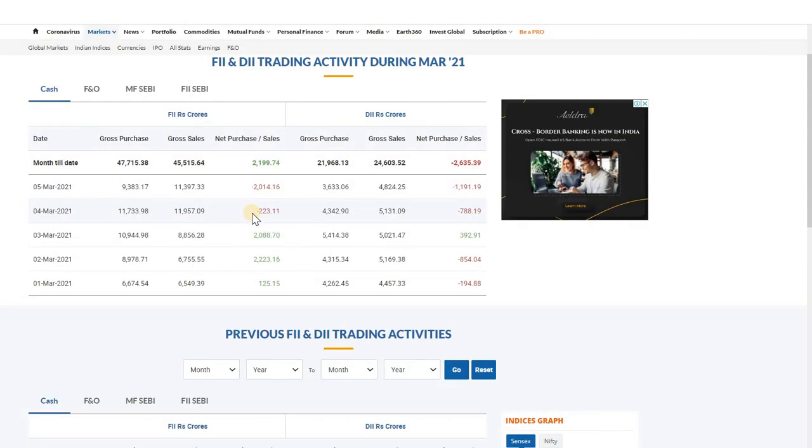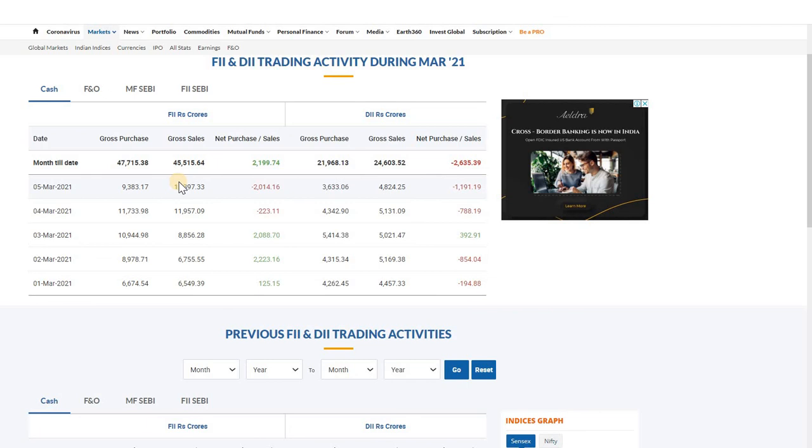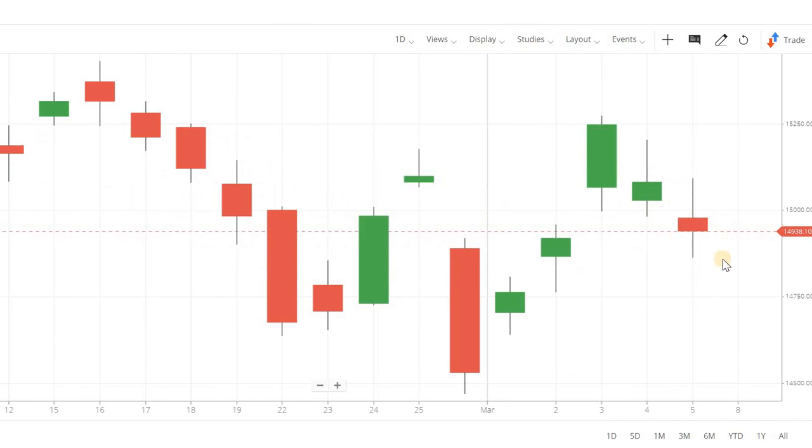Whenever you see FIIs and DIIs are selling but retail investors are buying, you have to understand the market is going to fall hugely within the next 1 or 2 days. The same thing happened here on March 5th. On March 5th, there is huge selling from the FIIs and DIIs, and due to that reason, the market has fallen.